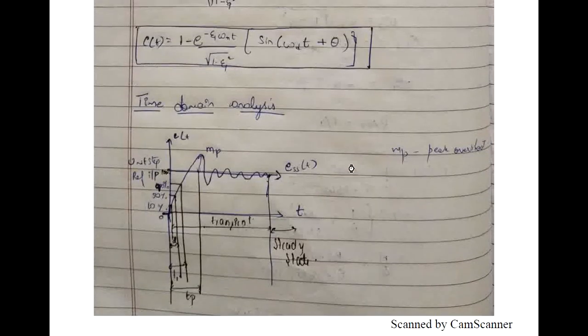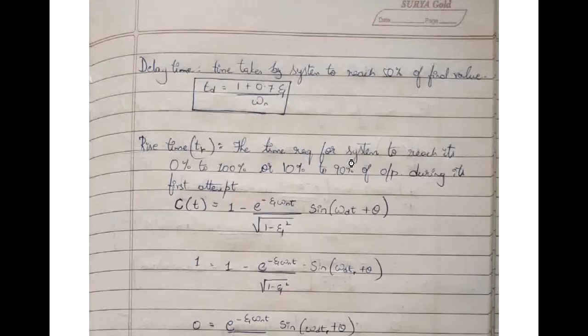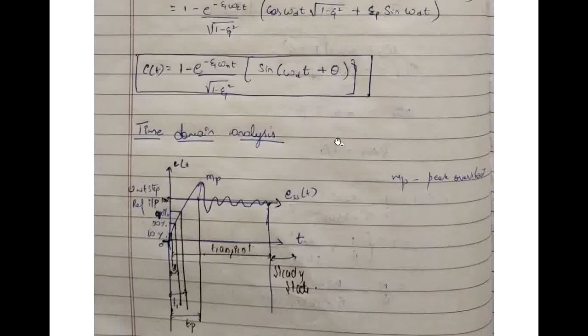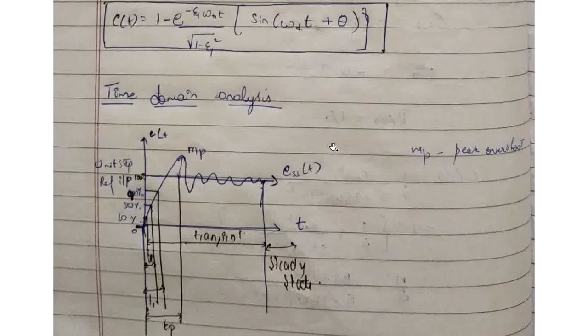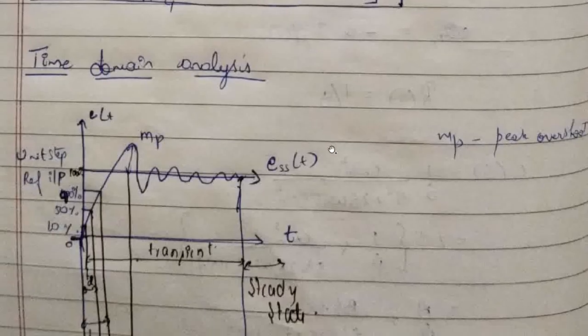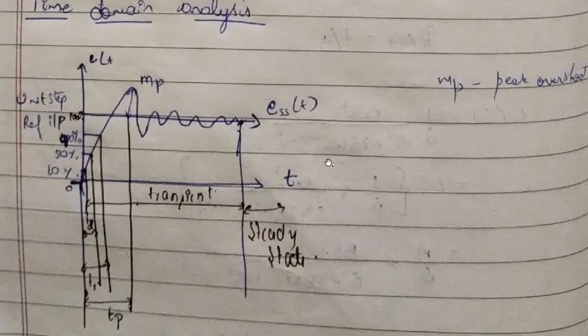Hello everyone. In the last video we discussed second order system time response analysis. So in this video we'll discuss time domain specifications. The output of a second order system for an underdamped system: this is the output response of the second order underdamped system.